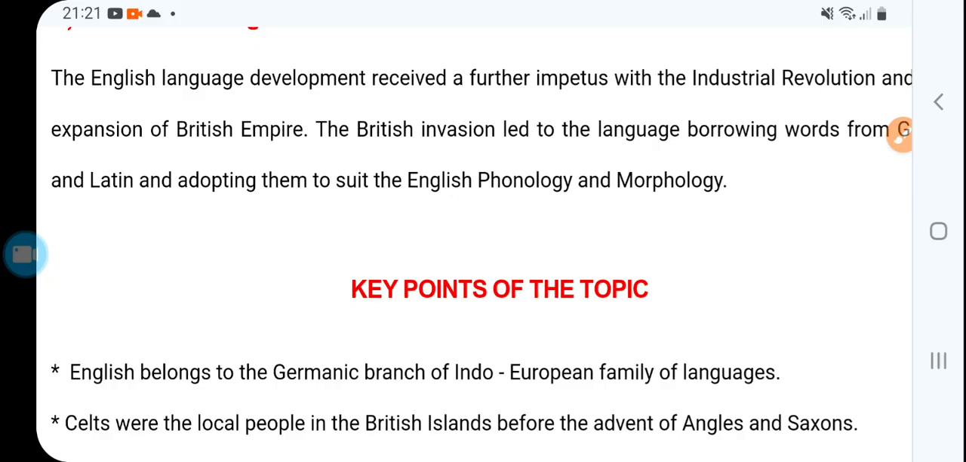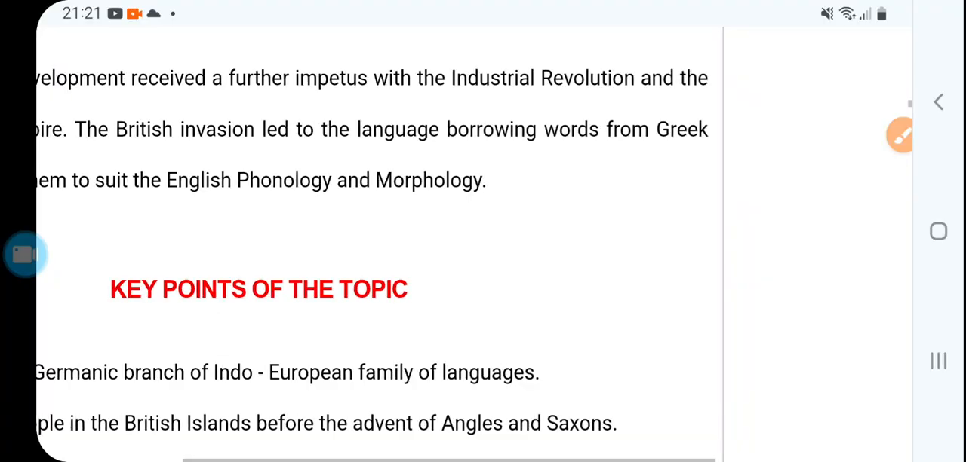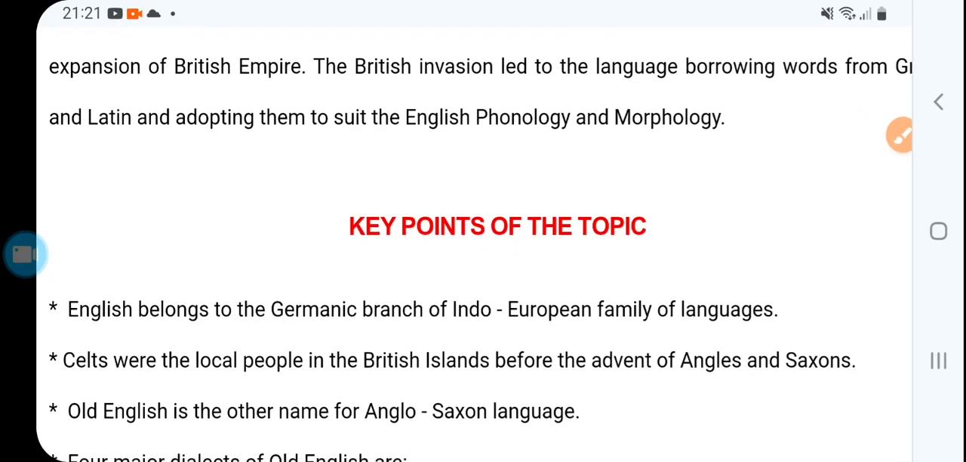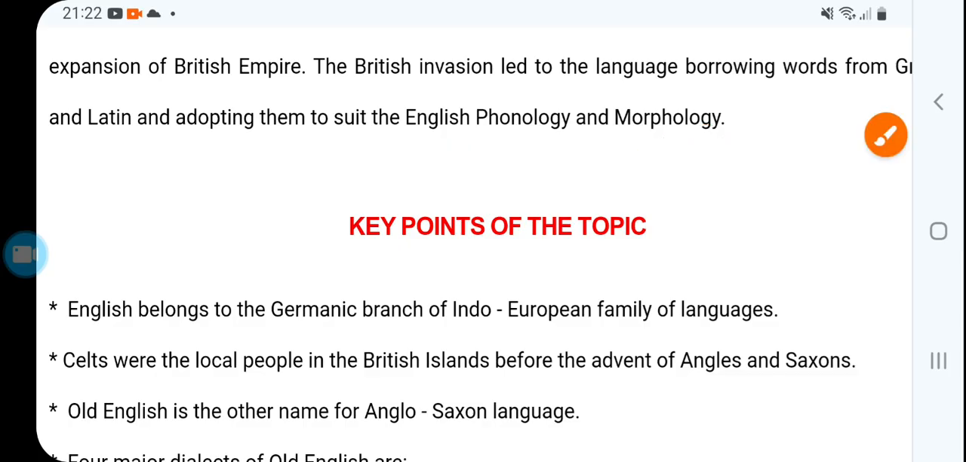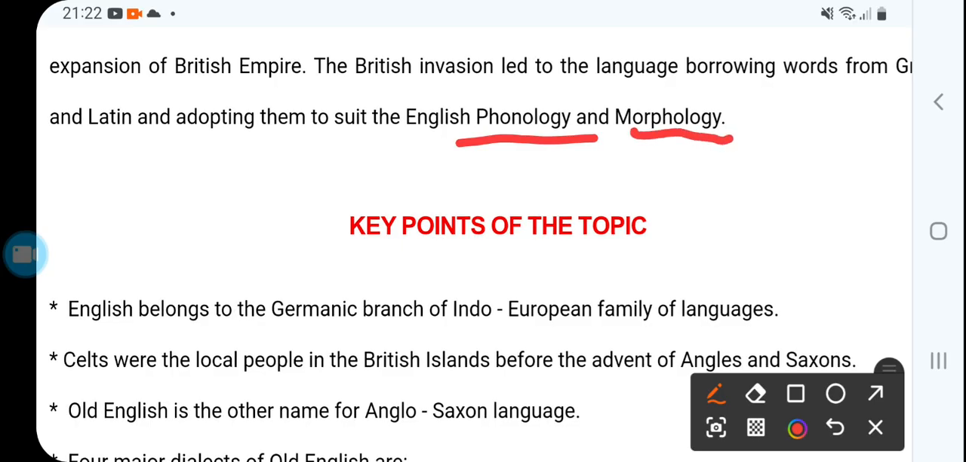So this is an important statement: the British invasion led to the language borrowing words from Greek and Latin. That's a major contribution of Greek and Latin, adopting them to suit the English phonology and morphology. What is phonology? Phonology is the study of phone, or sound, and then morphology is the study of words.